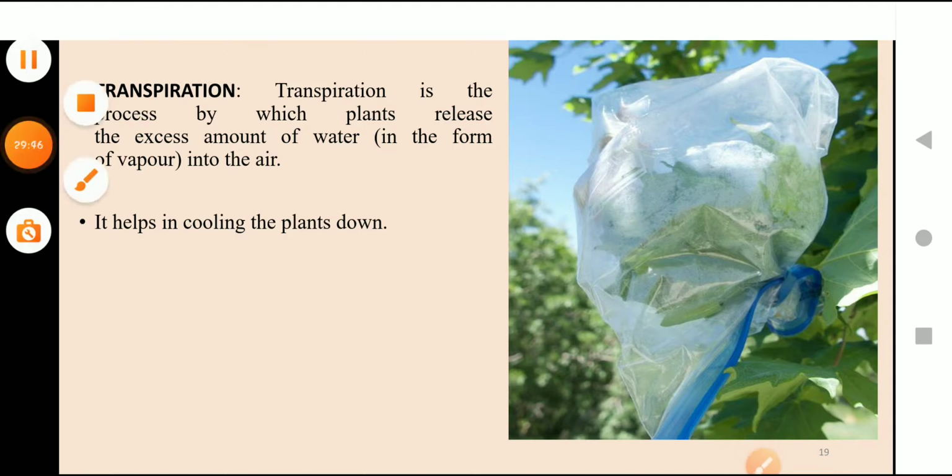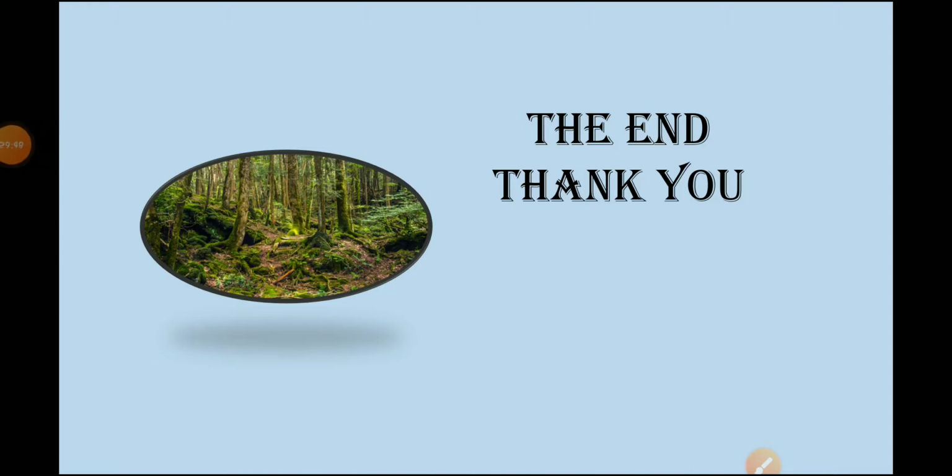Okay students, here we will finish our video. In the next video we are going to discuss other functions of leaf, and then we are going to study other different parts of the plant. In this video we have discussed different types of plants. After that we discussed stem and functions of stem, and after that we talked about leaves and one function of leaf through an activity. I hope that you are able to understand the activity, and if you want to perform this activity, you can pretty much perform it at your home.